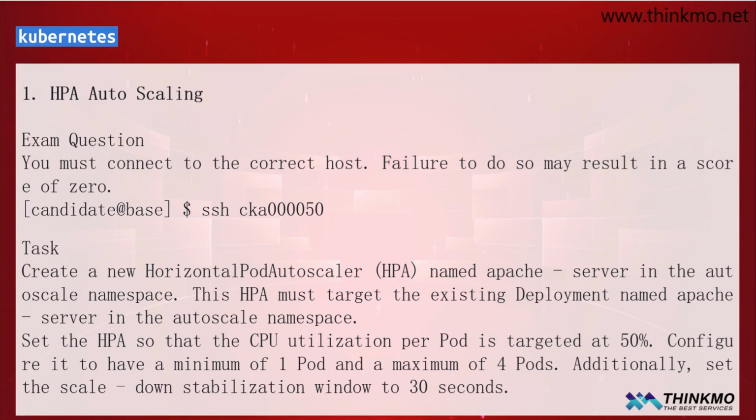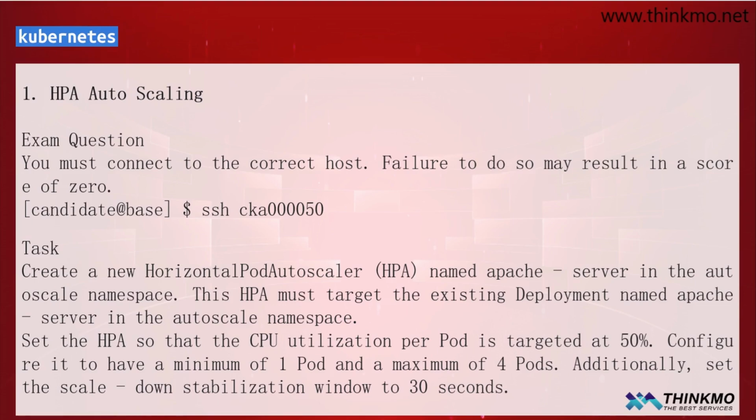In this case, your permissions definitely won't be that high, but for the tasks in this exam, you basically don't need elevated permissions. We mainly use a regular user to edit the required content. So these are some of the basic points you need to keep in mind. Next, let's move on to a hands-on demonstration of how to tackle our first question, which is about HPA automatic scaling.